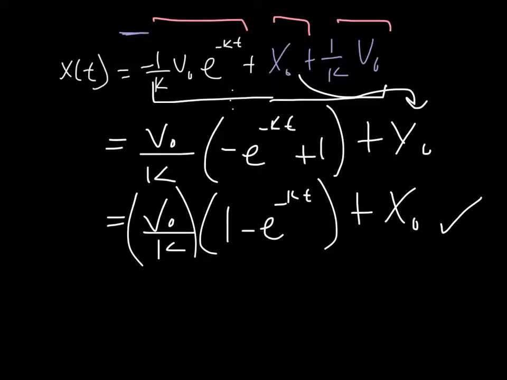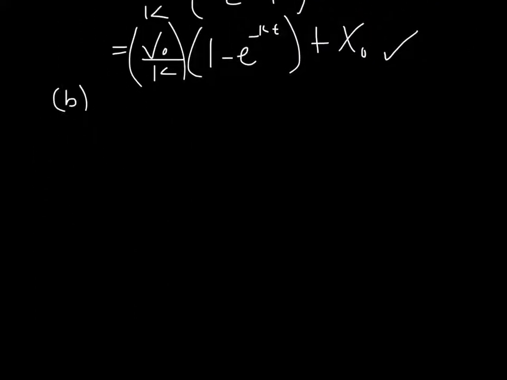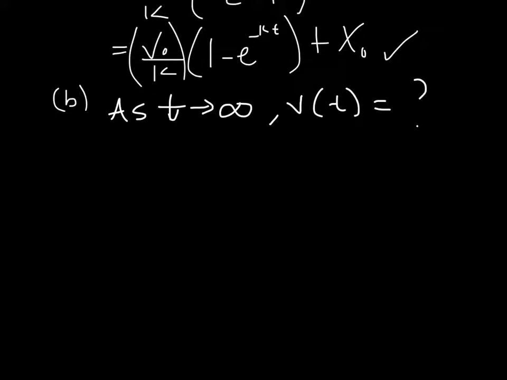And so part B was, let's see, conclude that the body traveled only a finite distance and find the distance. Okay, so let's move this a little bit. Well, we found our x of t, so as t gets large, what happens to v of t?